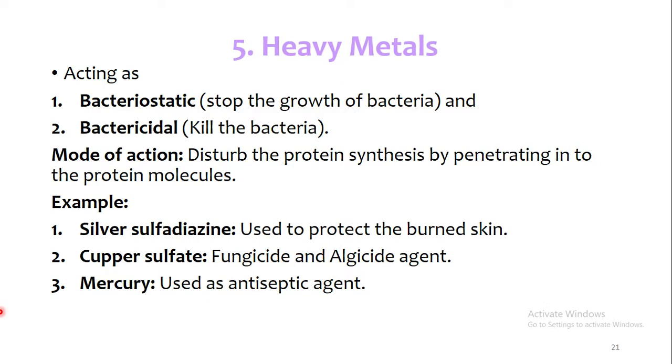Heavy metals. Different types of heavy metals are used as chemical agents. They may be used as bacteriostatic agents and bactericidal agents. Bacteriostatic is the term used to stop the growth of bacteria, and bactericidal means to kill the bacteria. Their mode of action is disrupting the natural protein synthesis process.